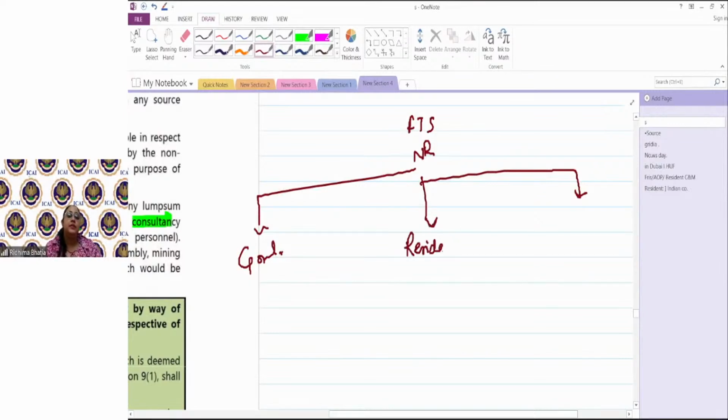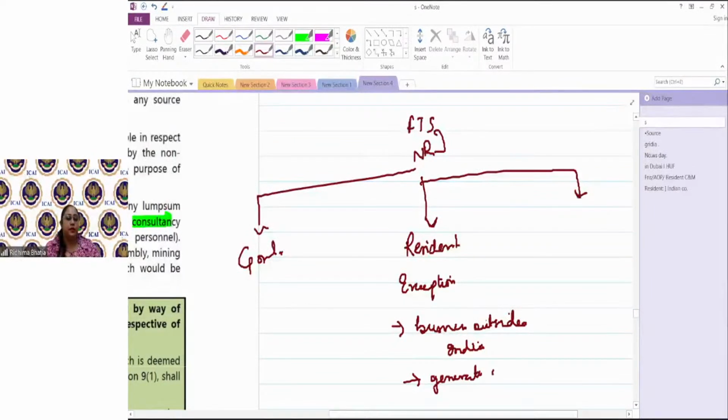Similarly, a resident paying fee for technical services to a non-resident, provided he is paying fee for the services which would not be used to earn business, or which would not be used to carry on business outside India, or to generate any income outside India.